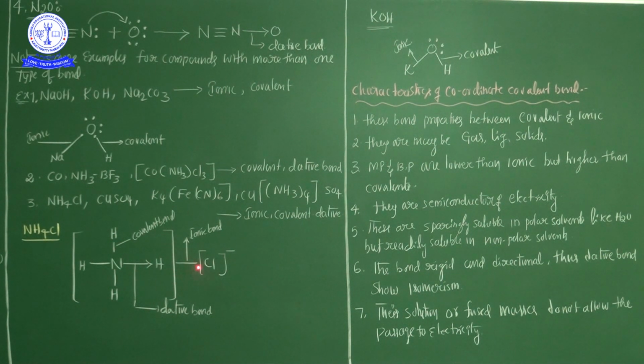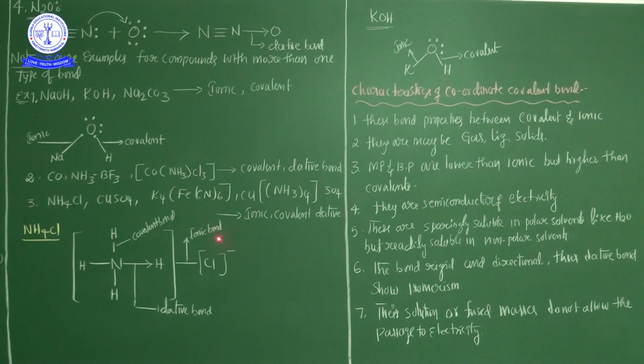After that, this complete species is again bonded with chlorine, so ionic bonds are formed. So ultimately in ammonium chloride, three different types of bonds are there. Not only ammonium chloride, but also copper sulfate, potassium ferrocyanide, copper tetraammonium sulfate. These also have three bonds. Number one, ionic bond. Number two, covalent bond.